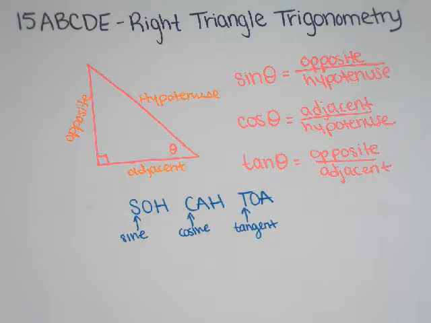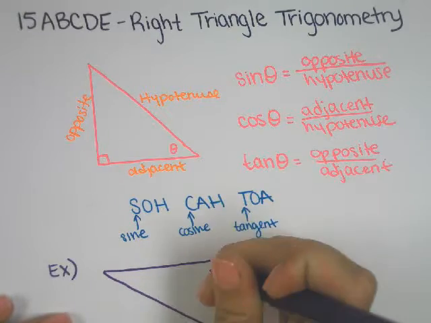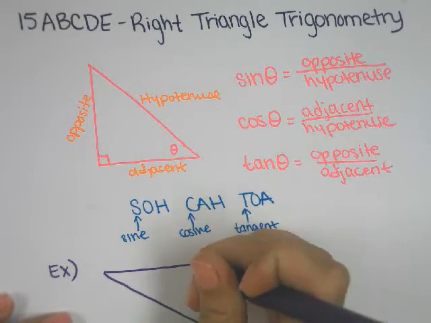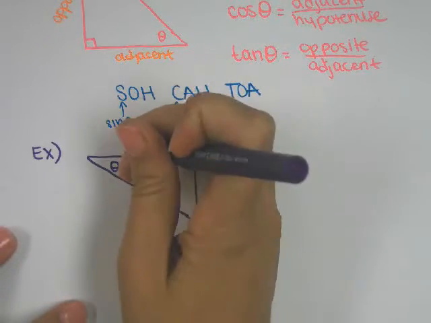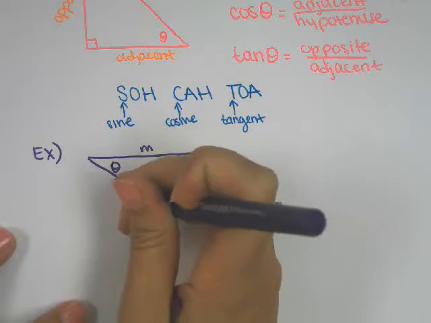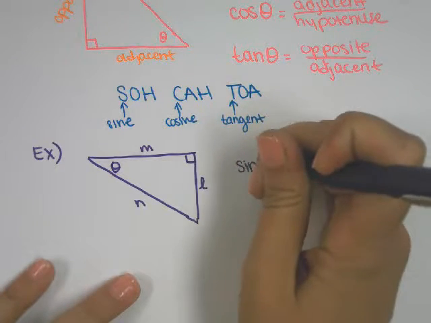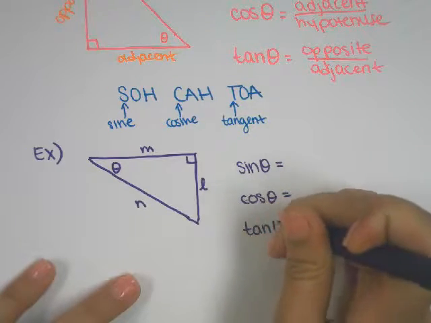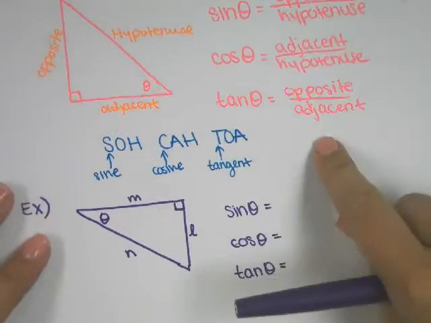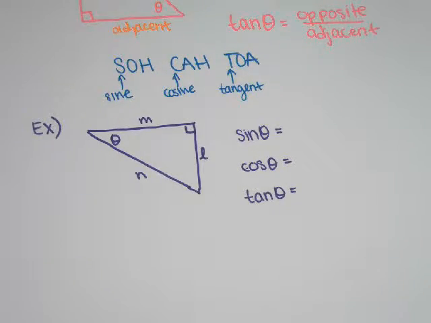So let's start with an example. Have a right triangle. Call this theta. That's my reference angle. And I'm going to label my sides. And I want you to set up your sine, cosine, and tangent for that angle. So we know the ratios, we know which sides we need for each, but on our triangle we need to figure out which side is which.